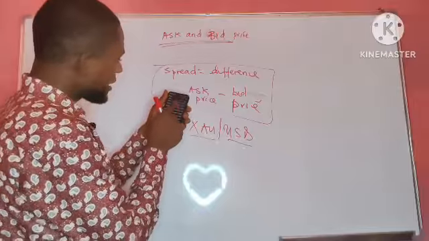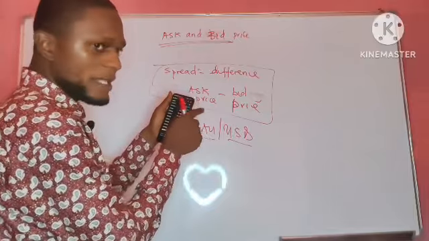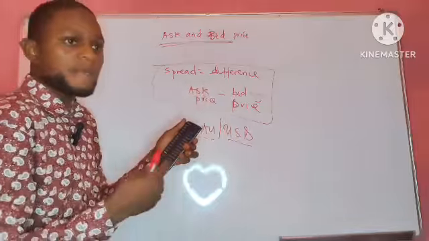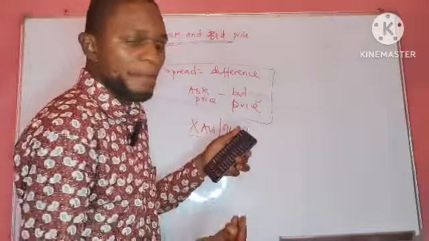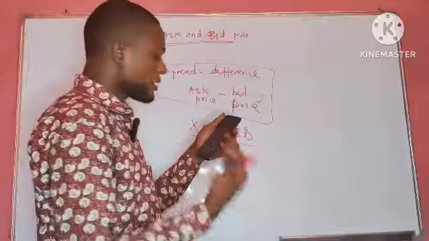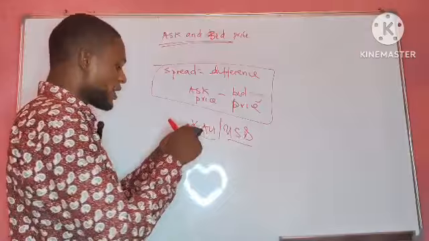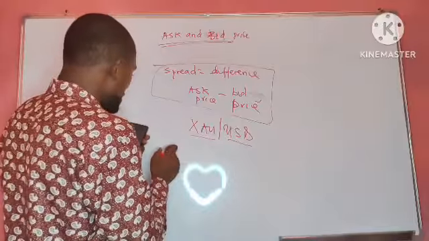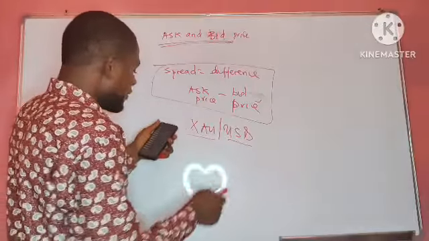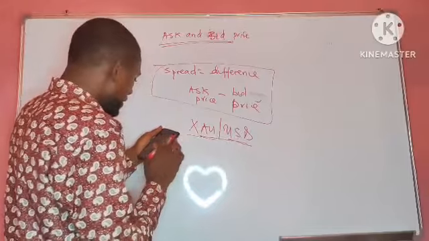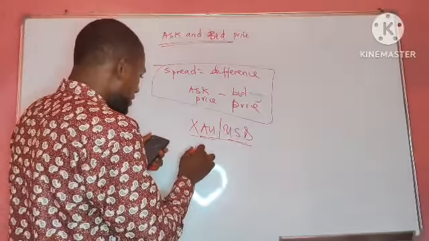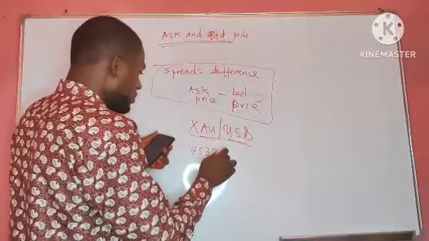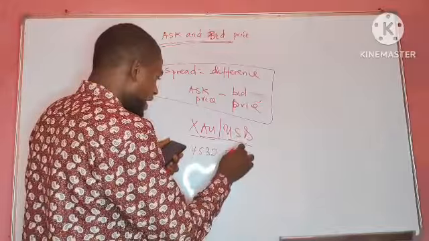As Ella said, the first one is the bid price and the second one is the ask price. In the financial market, if you open different trading platforms like MetaTrader 4 or MetaTrader 5, you can see that yesterday the bid price of gold was 4,532.568.